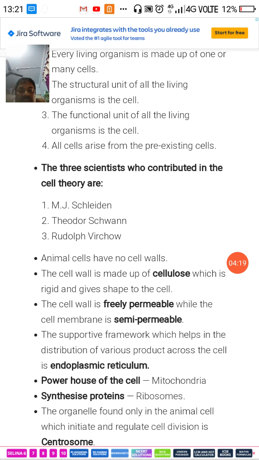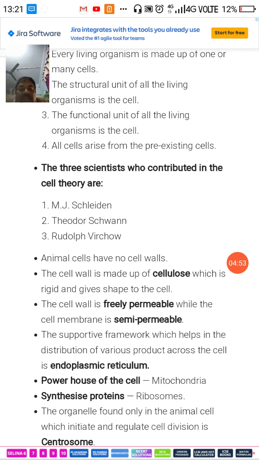Now, there is one supportive framework which gives strength to the cell, as well as it is a transport mechanism for various things from the cell membrane to the nucleus or to the cytoplasm. Okay, it carries the various things across the cell.